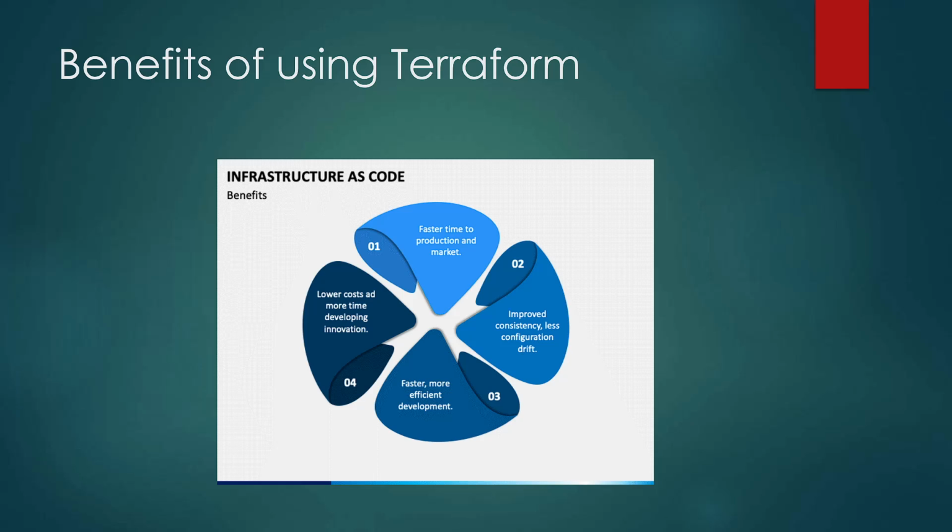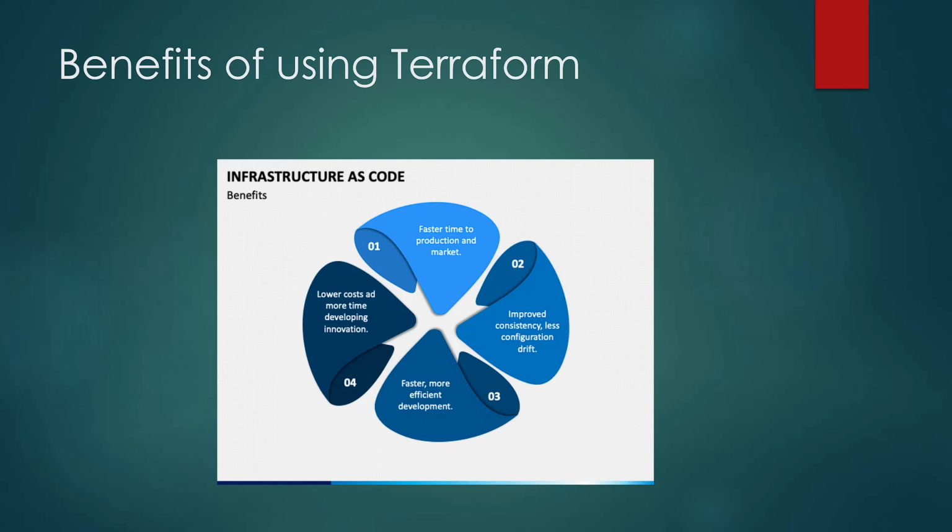Third, I would say, faster, more efficient deployments, of course, since you don't have to deal with human error when you're deploying, right? You're always going to be consistent. That's automatically going to give you a more efficient deployment of your resources. And once you master Terraform and infrastructure as code, it's going to mean lower costs for innovating and development.